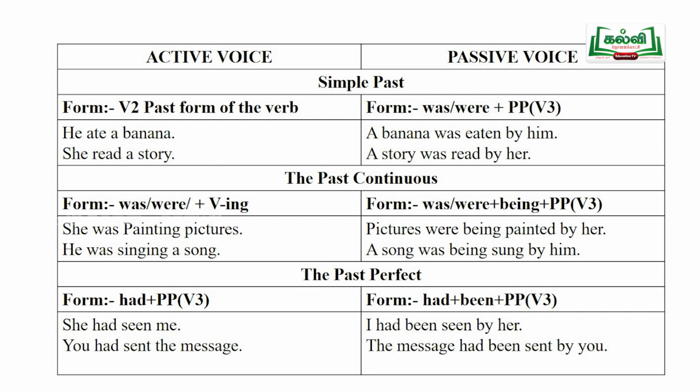Here, the message is in the subject place and he is taken to the object place. So, the answer is: the message had been sent by him.